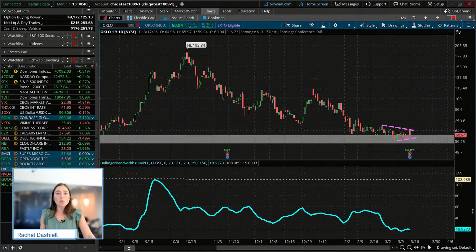Which is typically not what you're going to see leading up to an earnings announcement, right? Which is typically why in this class we avoid an earnings announcement. But we're going to use this one for our example trade today. The reason why is because we have this coil, this volatility compression really taking shape at such a long and short term pivotal, crucial level in this stock where we may possibly see buyers step in and look to trade in the direction of whichever way price breaks for this upcoming earnings.